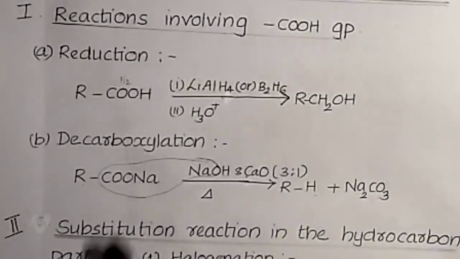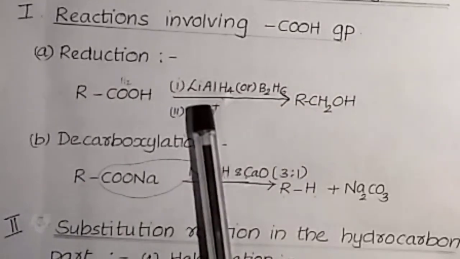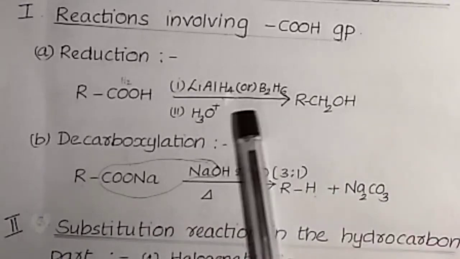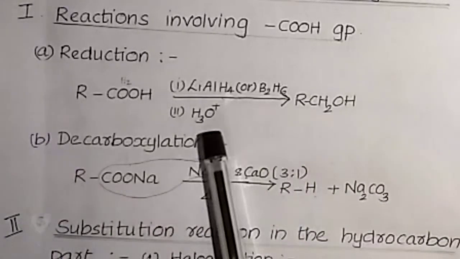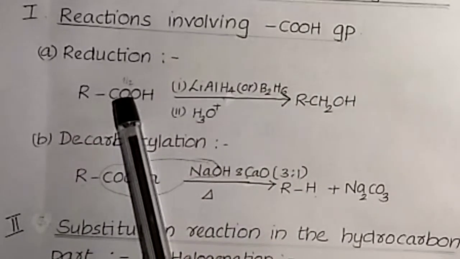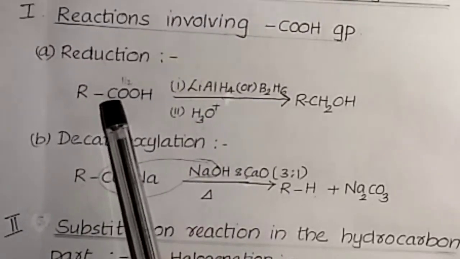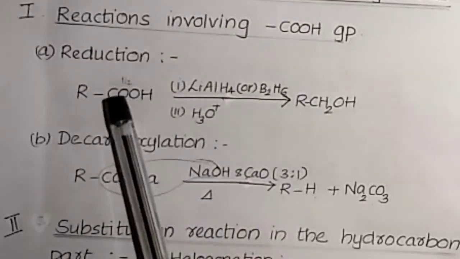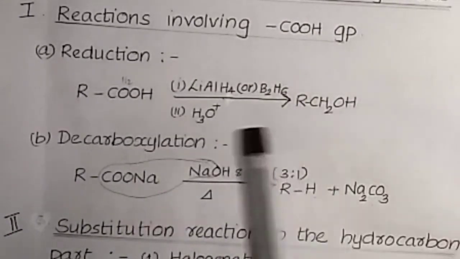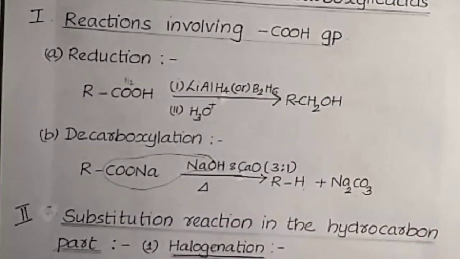First one, reduction reaction. Reduction of RCOOH using reducing agents such as lithium aluminum hydride or diborane, any one we use, followed by hydrolysis, gives RCH2OH. Listen here. One oxygen is removed and hydrogen is added, then we get RCH2OH. Oxygen is removed and H2 is added, RCH2OH. That means carboxylic acid on reduction yields the corresponding alcohol.